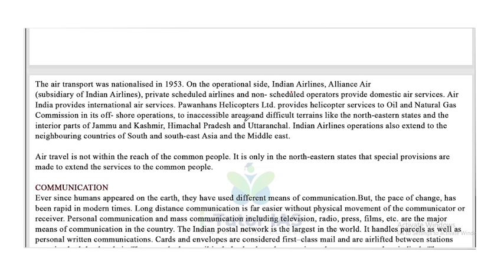It also serves inaccessible areas and difficult terrains like the northeastern states and the interior parts of Jammu and Kashmir, Himachal Pradesh and Uttarakhand. Indian Airlines operations also extend to the neighboring countries to the South and Southeast Asia and the Middle East. Air travel is not within the reach of the common people. It is only in the northeastern states that special provisions are made to extend the service to the common people.